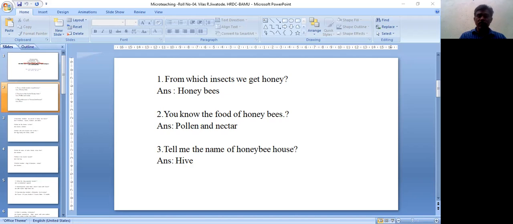Next question is, which members sting in the honeybee colony? We know there are three members: queen, drone, and worker. Of these, the worker is a sterile female. This means that in the worker, the reproductive organ is converted into the sting. That's why, in the colony, under unfavorable conditions, when enemies enter the colony, the worker stings the enemies. So the answer is worker is the member which stings in the honeybee colony.